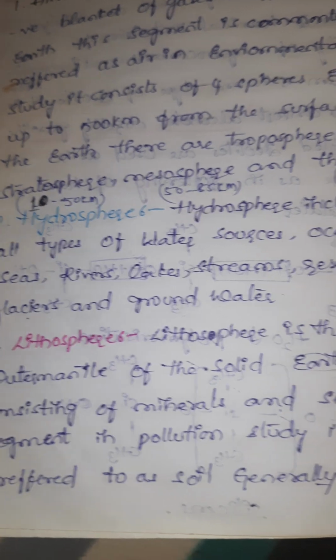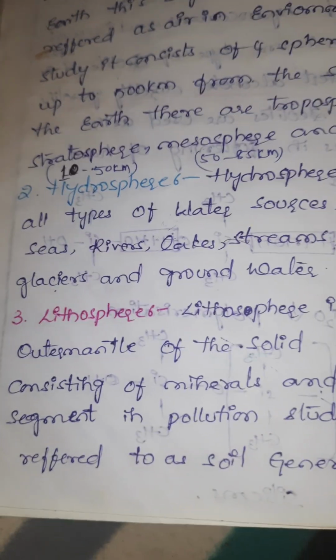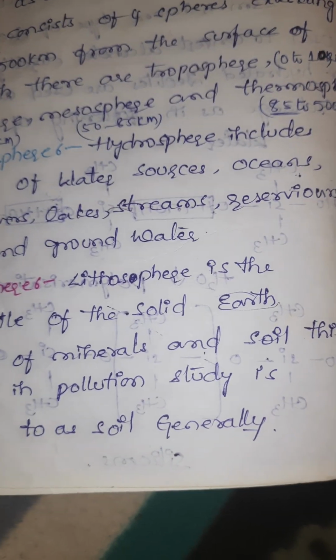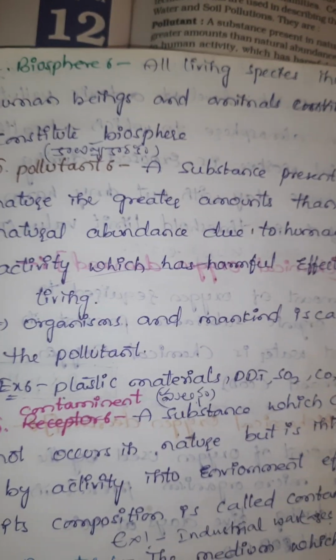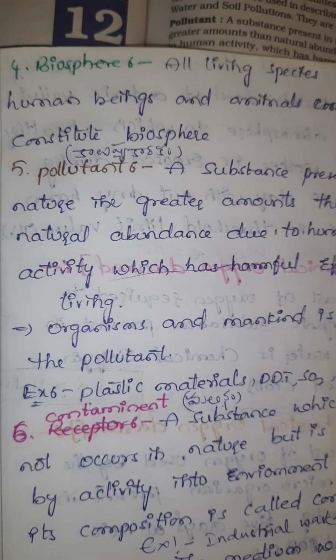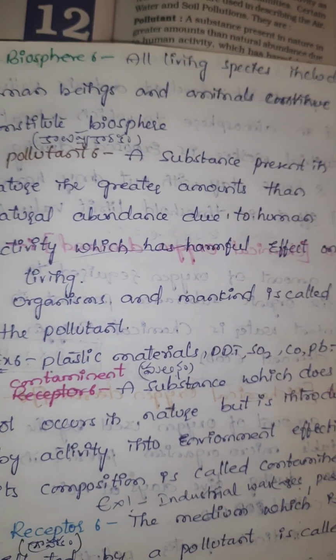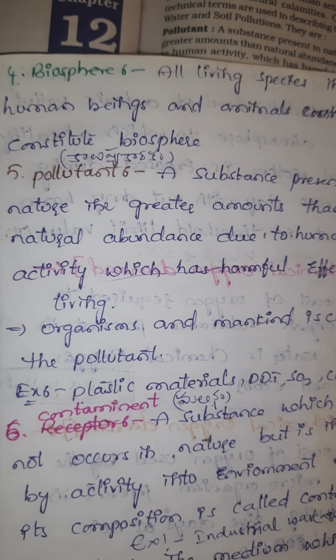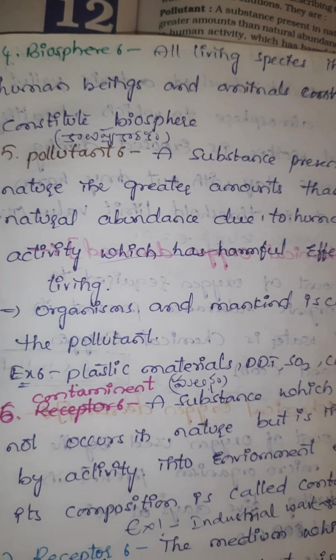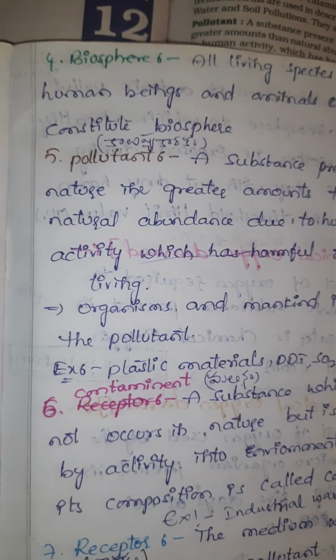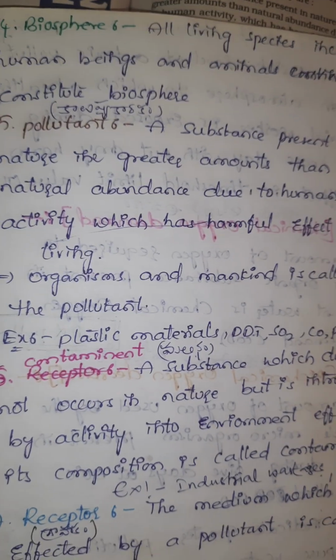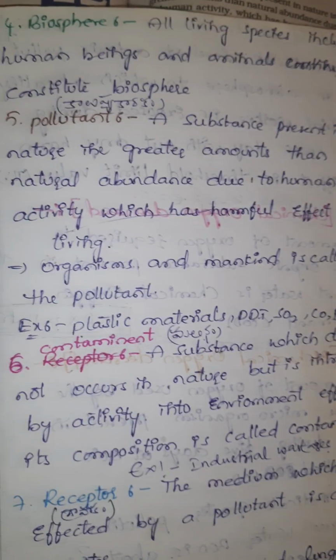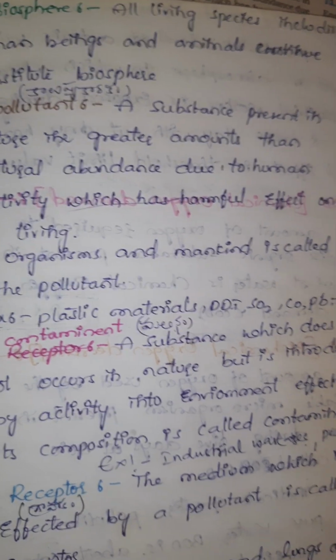This segment in pollution study is referred to as soil generally. Next, the fourth one is the biosphere. All living species, including human beings and animals, constitute biosphere.